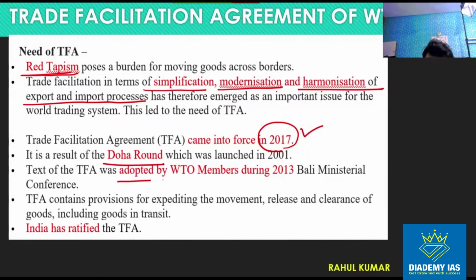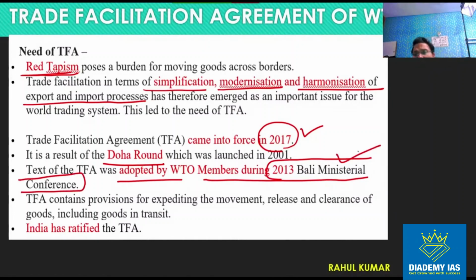And this was adopted by WTO members during the 2013 Bali Ministerial Conference. So this is part of the 2013 Bali Ministerial Conference. In the 2013 conference only, the peace clause was signed, and in the same ministerial conference, this trade facilitation agreement was adopted, but it was implemented after India signed in 2017, right? So first adoption was done in 2013, but it came into force, it was implemented practically in 2017 only, right?